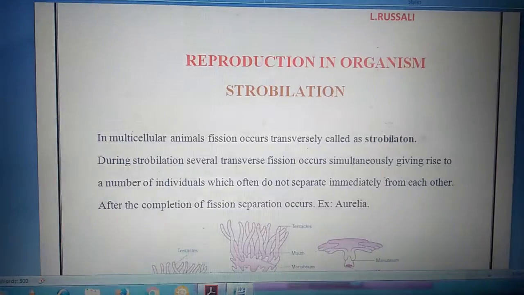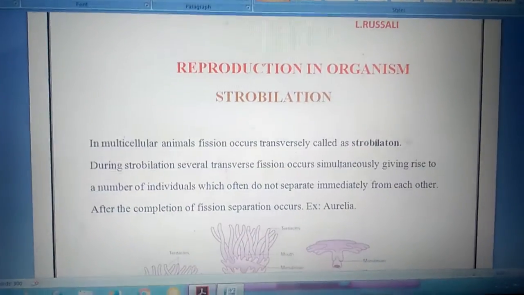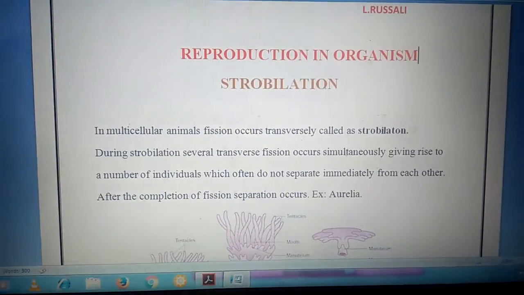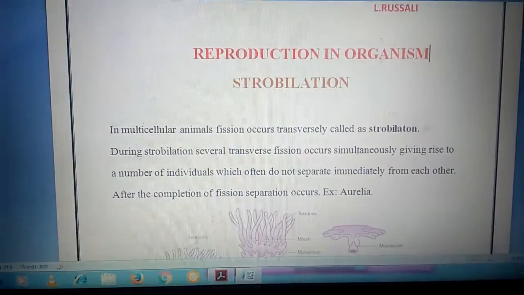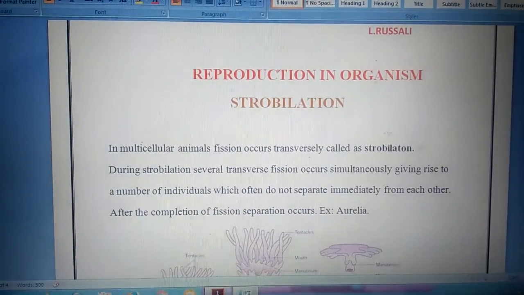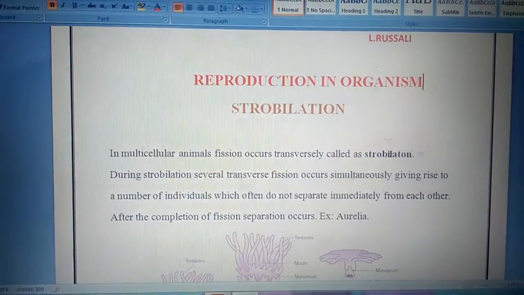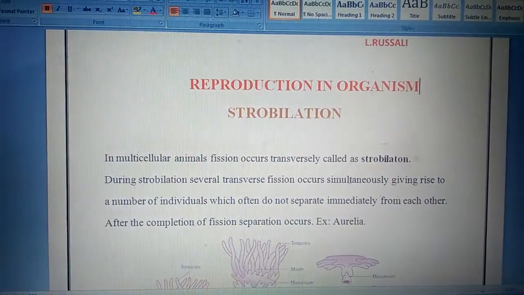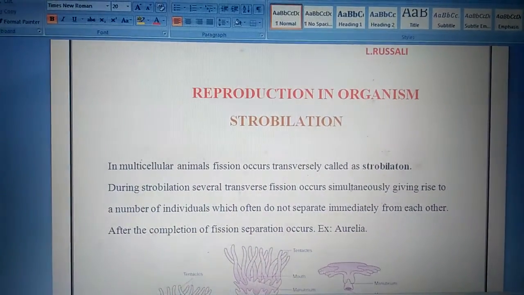What is strobilation? In multicellular animals, fission occurs transversely, called as strobilation.